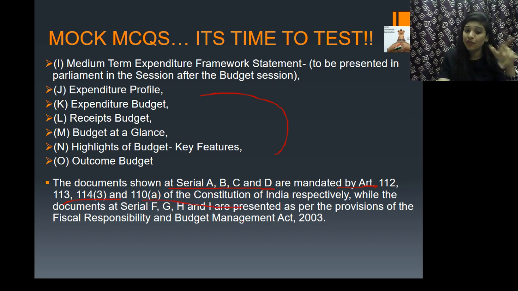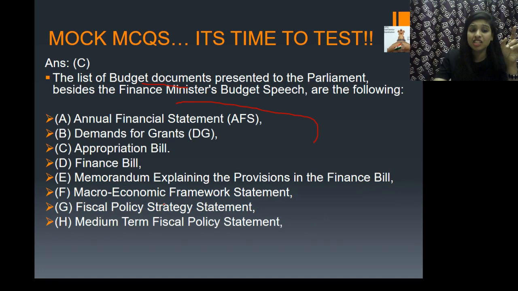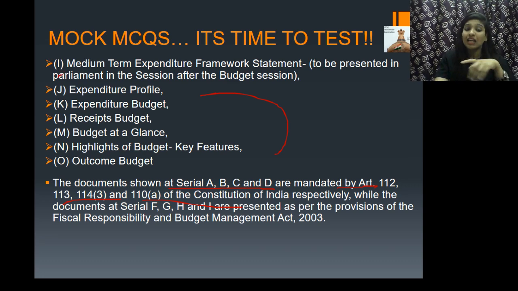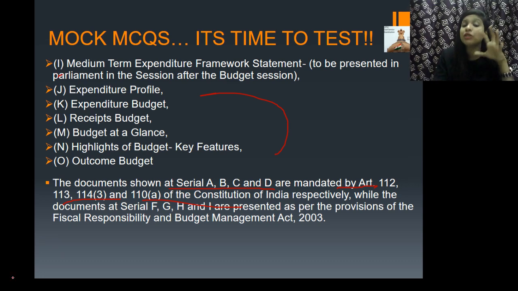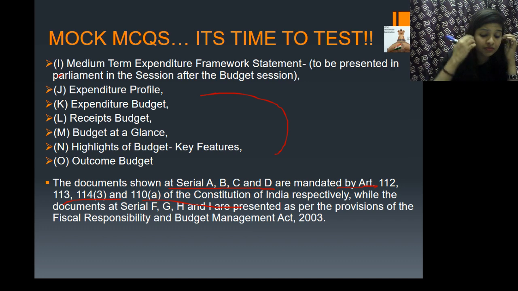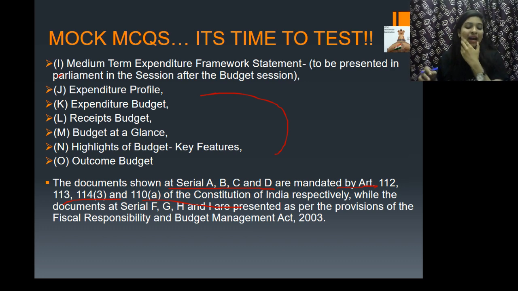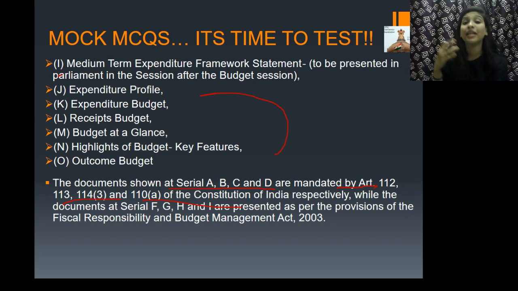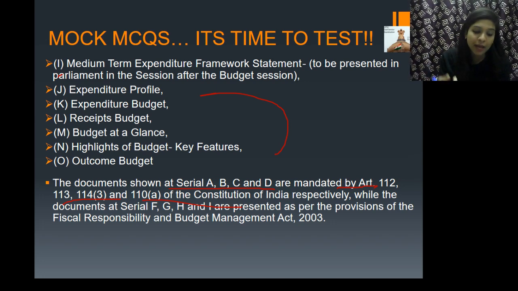Now if you see the documents at serial F, G, H and I, these are actually as per the provisions of the Fiscal Responsibility and Budget Management Act of 2003. Very fine, guys. Raj Prabhakar, the budget you can take from the polity point of view and also from the economics point of view. That is why I gave this question.